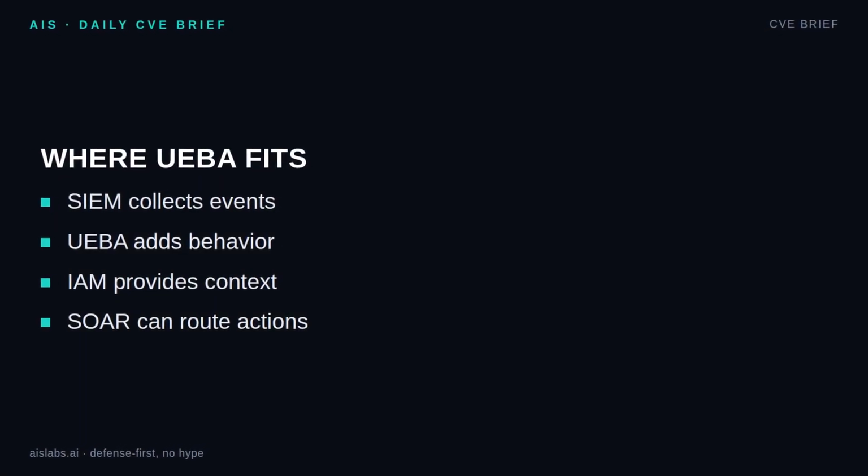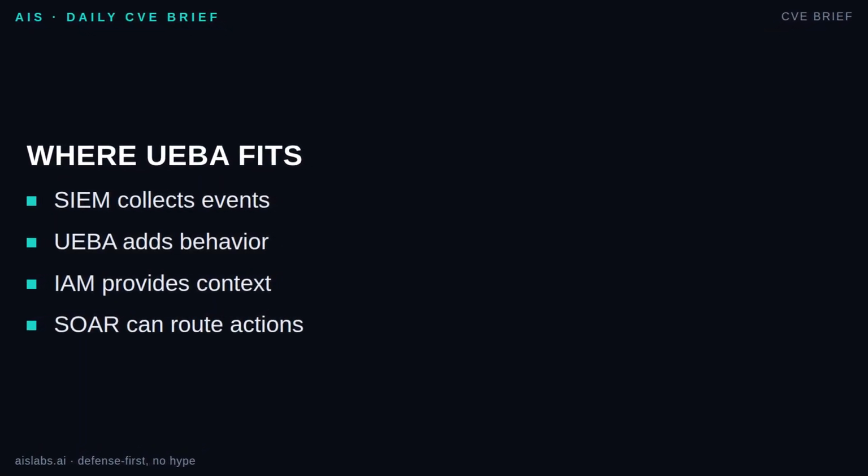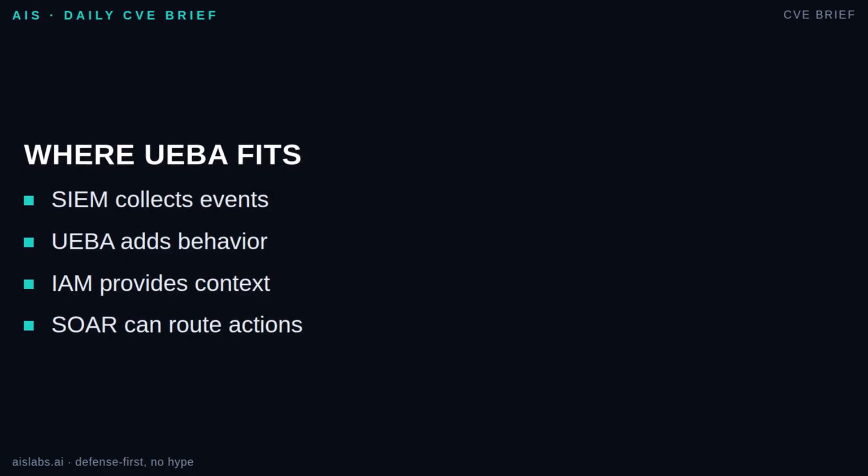Think of UEBA as a behavior analytics layer in the defensive stack. Your SIEM collects and correlates events. UEBA uses many of those same events, plus identity context, to understand normal behavior and score risk. Identity and access management provides the account ownership, role, group, and privilege context. Endpoint tools provide device activity. Cloud and SaaS logs show resource access. Case management tracks decisions. Automation can route high-risk items, but only after humans define the process.